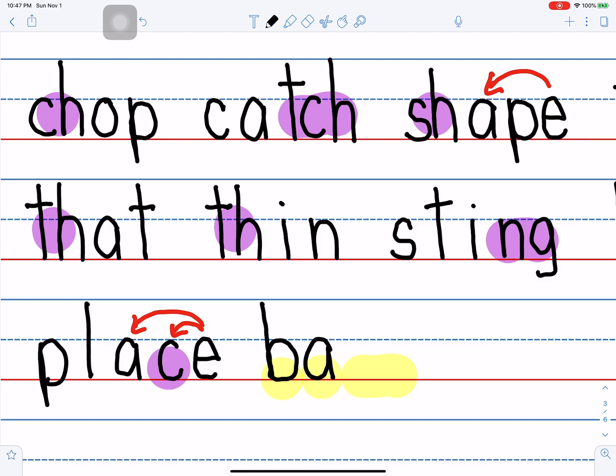And do you remember this? That after a single short vowel, the A says a, we have to use a D, G, E to make the J sound. So we use a D, G, E after a single short vowel. Say the sounds again. B, a, J. And this part here is kind of tricky, using the D, G, E after a single short vowel.